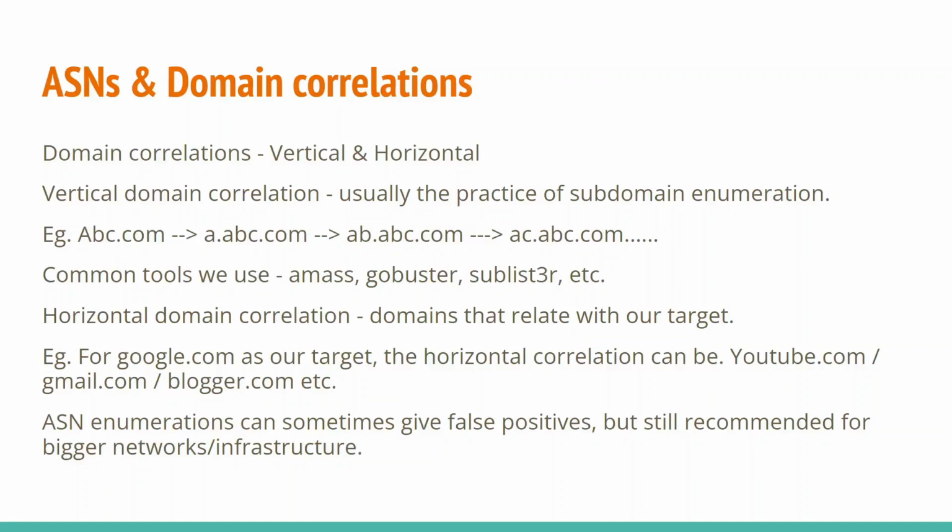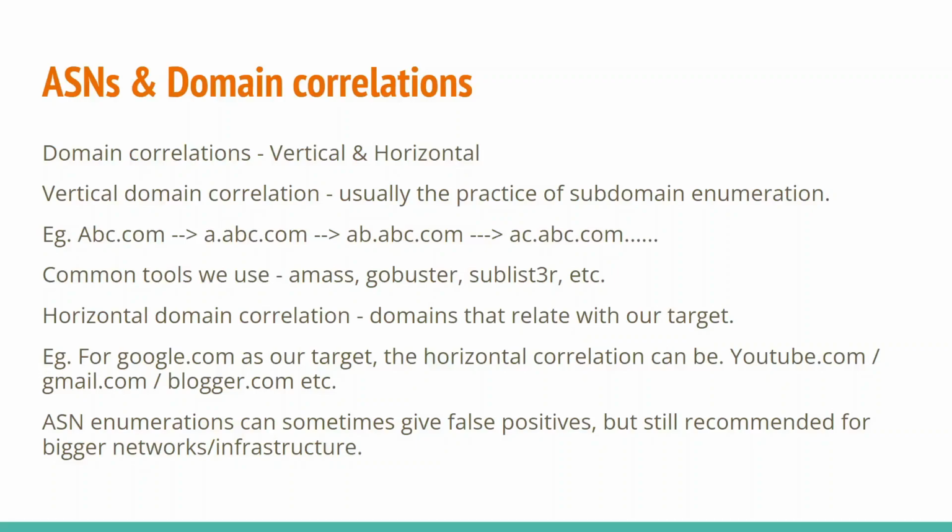There is also a probability of that, but still this exercise is recommended for bigger networks if you want to have an in-depth look or insight into the target network. This usually works nicely for bigger networks which have very giant footprints over the internet. So telecom companies, ISPs, big organizations like Google, Microsoft, have their own bunch of IP spaces and IP blocks, and they assimilate these IP blocks into an ASN, and from the ASN we can gather lots of information.